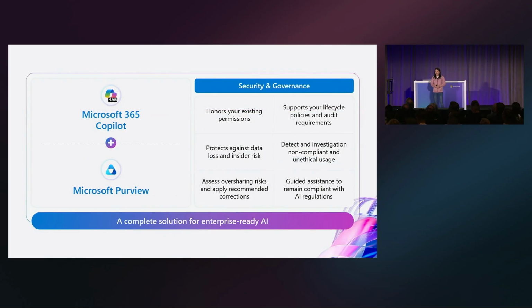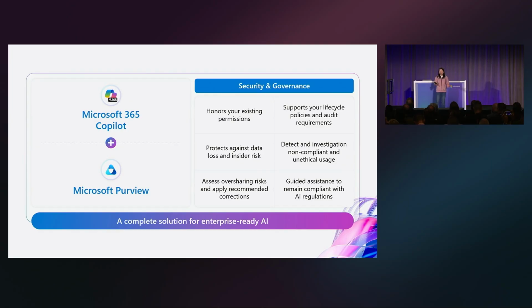So what are these tools? What are we covering today? The tools we're covering are the tools that come with Microsoft 365 Copilot, which includes SharePoint Advanced Management and Microsoft Purview. So with SharePoint Advanced Management and Microsoft Purview, we help you secure and govern Microsoft 365 Copilot.